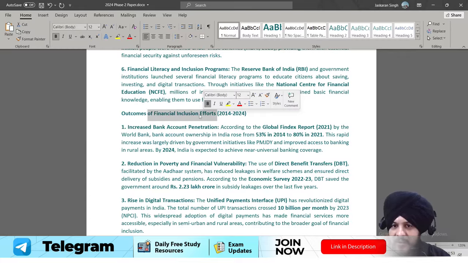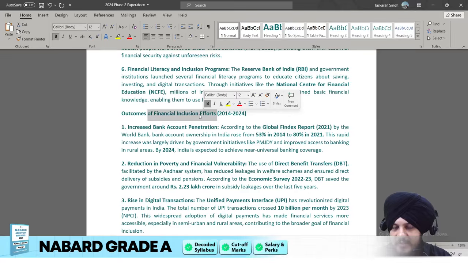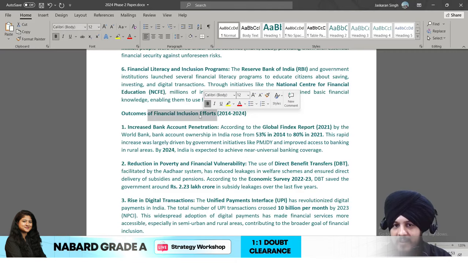Fine. And when more and more people are associated with the banks, what is going to happen? It becomes easier for the government to provide better delivery of the schemes such as DBT. Fine. Also sort of things. So the scheme targeting becomes better and it will help to reduce poverty, vulnerability.